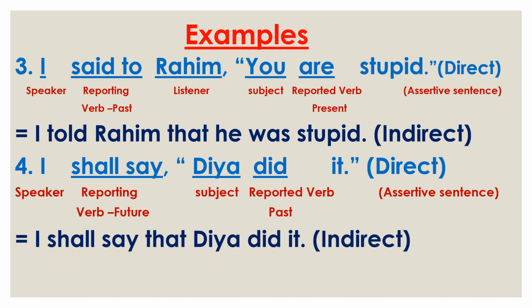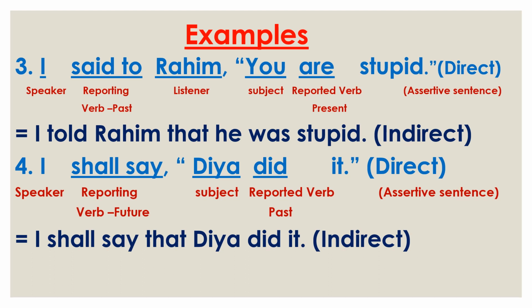So at first we use I, the speaker, then the reporting verb shall say. Here we also use say, not said, not told, because it is in future tense. So we use shall say. Then the joining word that, and then the subject Dia, third person. So when we find third person, we do not need to change it. So we find Dia, we use Dia here.